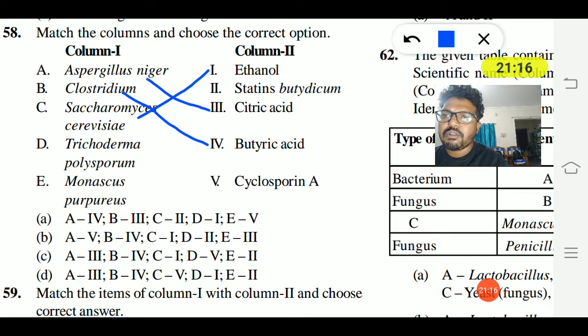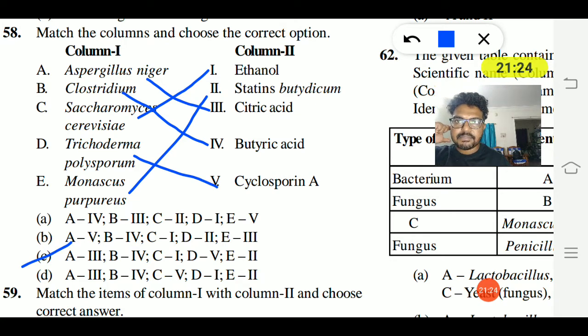Trichoderma polysporum is cyclosporine, and Monascus purpureus is statin. So option C is the right answer.